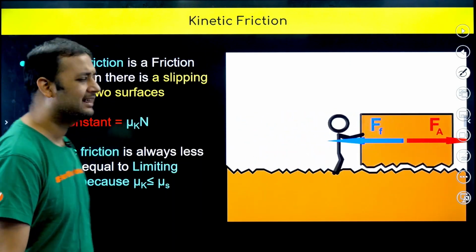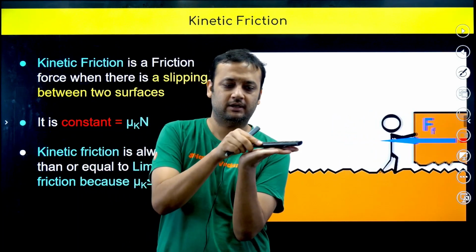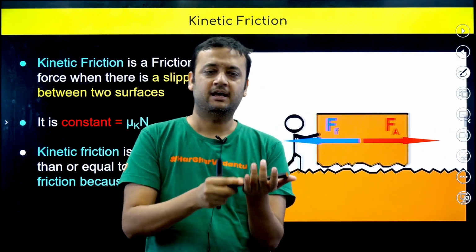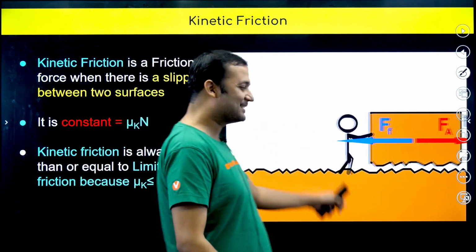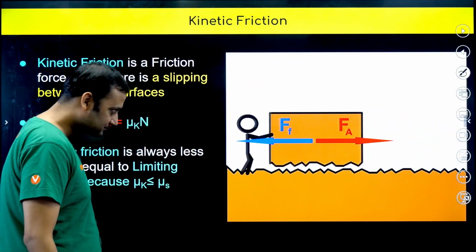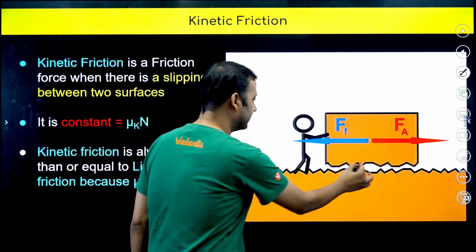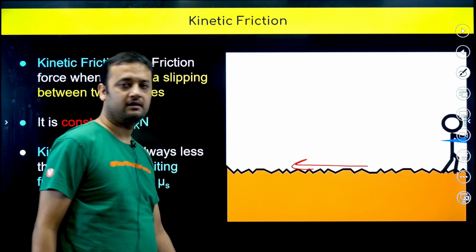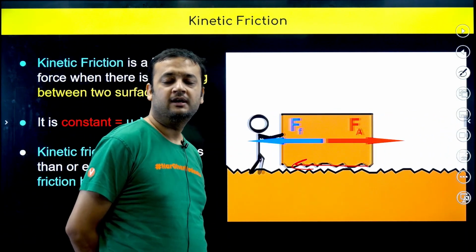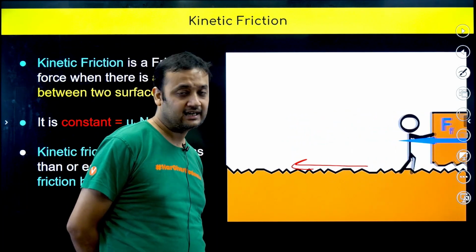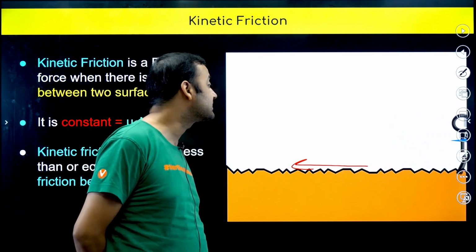Now what is kinetic friction? Kinetic friction is very easy. Kinetic friction is when slipping happens. You can see now the remote is slipping on my hand, and now Bahubali has come, so this black man is able to move the block. The friction occurring between the two surfaces, the bottom of the block and the top of the ground, is called kinetic friction. Why are we saying kinetic? Because the block was slipping on the ground.